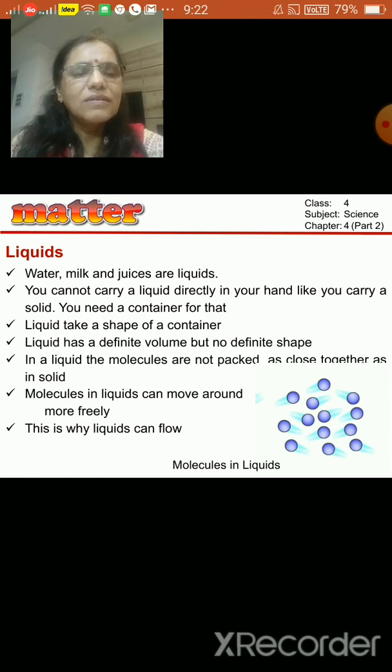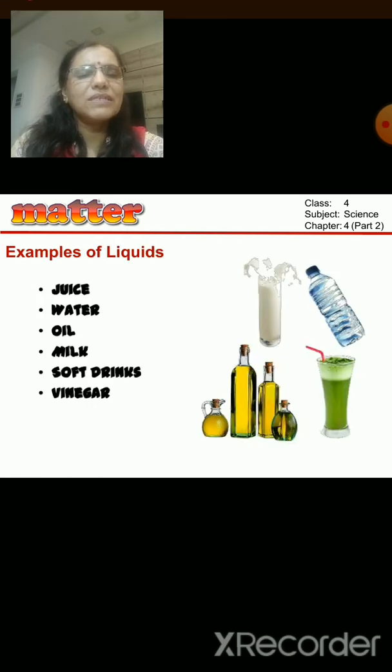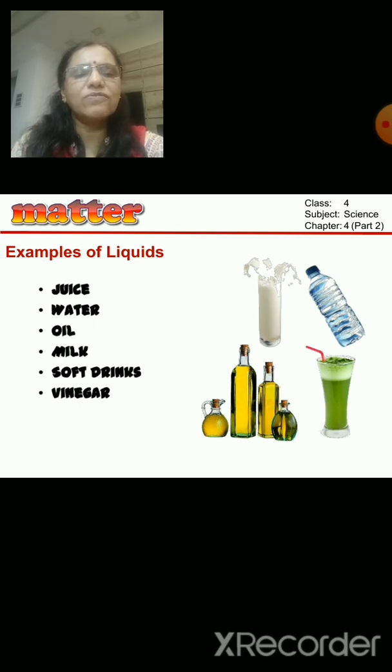There are more examples. See here, there are more examples of liquids: juice, water, oil, milk, soft drinks, vinegar. They are all examples of liquid. I hope you understood this concept.